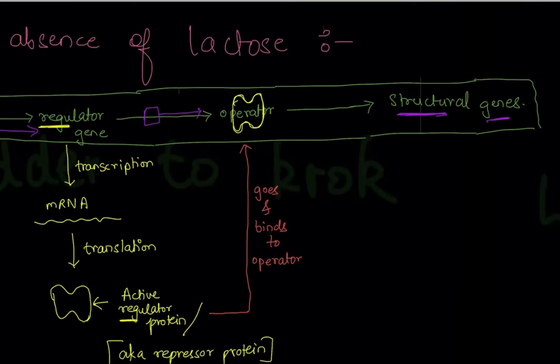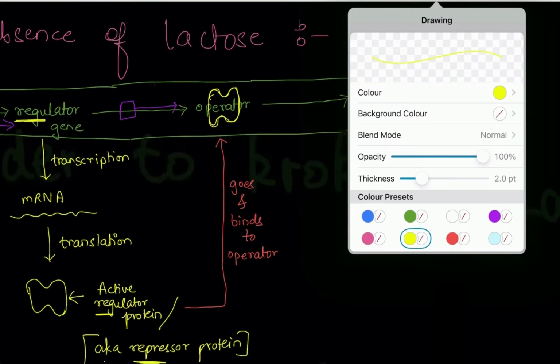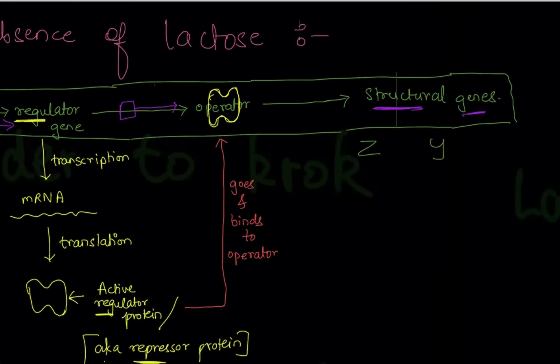If this RNA polymerase cannot go forward, these structural genes, which are actually 3 in number, so write down their names, Z, Y, A. I'll tell you what they code for at the end. For now remember the structural genes are 3, that is Z, Y and A. So if RNA polymerase cannot reach here, the Z, Y and A cannot transcribe. That is, they cannot form the mRNA because RNA polymerase is absent.